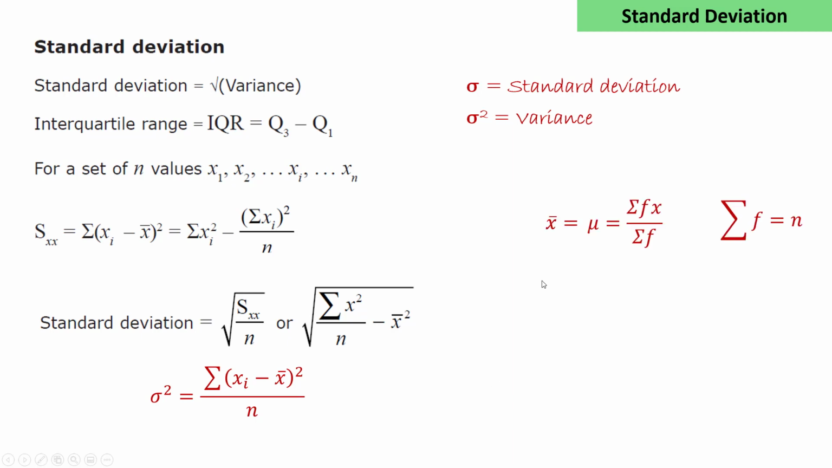For data in a frequency table, the formula is sigma fx over sigma f for the mean. Sigma f will equal n, the number of values in the sample. And also we have the formula for calculating the standard deviation from a frequency table. That will be the square root of sigma f times x squared over n, minus x bar squared.